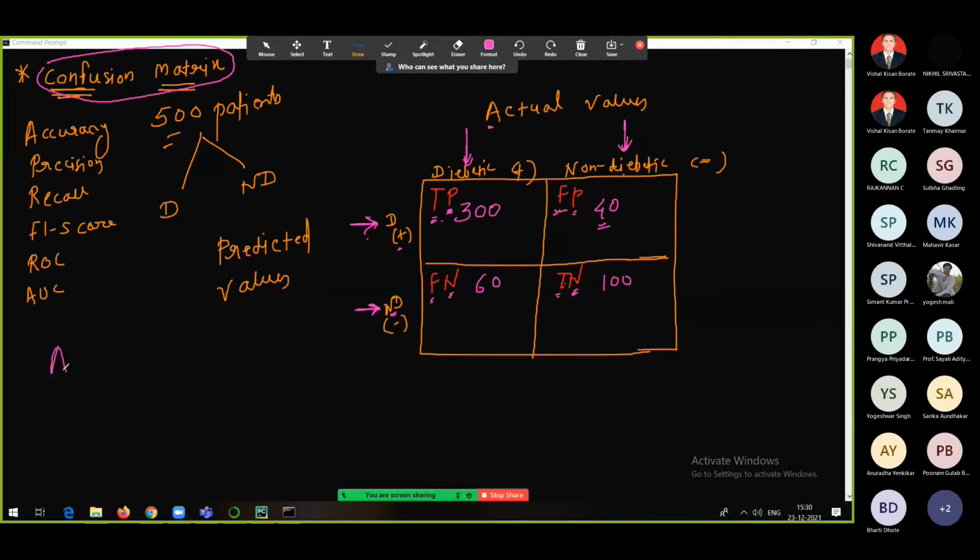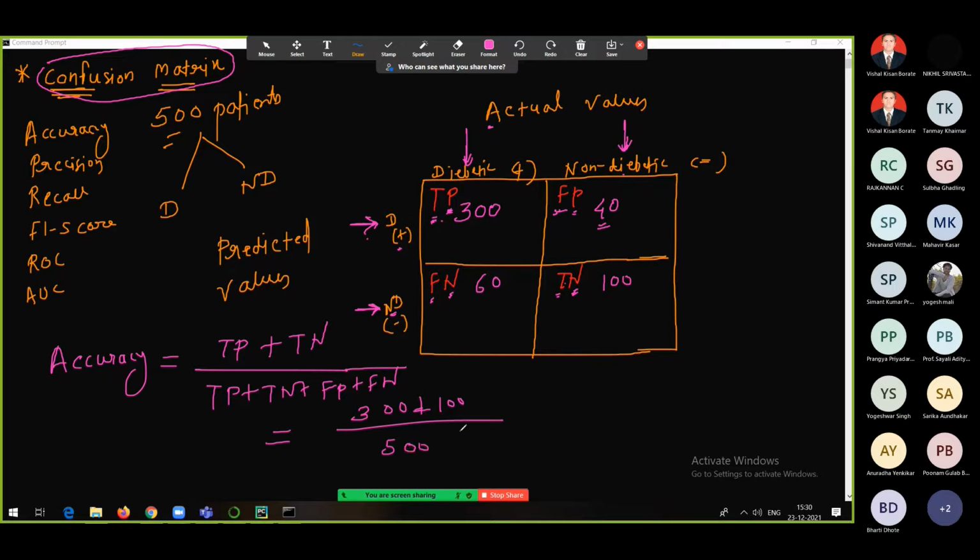Now to calculate the accuracy, everyone. So to calculate the accuracy now from this data, we have a formula. True positive plus true negative divided by true positive plus true negative plus false positive plus false negative. Okay. So here you can see the accuracy of the model is 300 plus 100 divided by 500. Right. So 400 divided by 500 is going to be accuracy. That means 80% is the accuracy of the model. This is how one can find out the accuracy of the model with the help of confusion matrix.